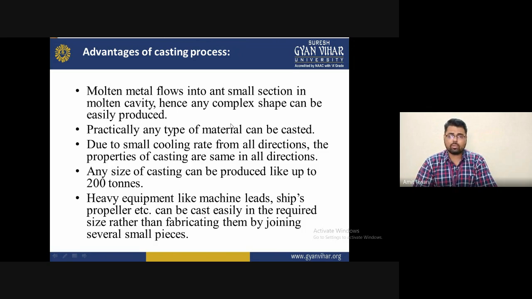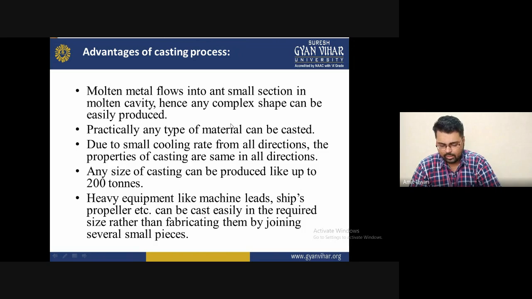Depending upon what type of casting we select for a particular operation, because there are different types of casting available nowadays, in which sand casting, centrifugal casting, die casting, and so on are the main types. It depends on your application, what type of material you want to fabricate, and what size and shape you want. So these are some important factors to understand during casting.